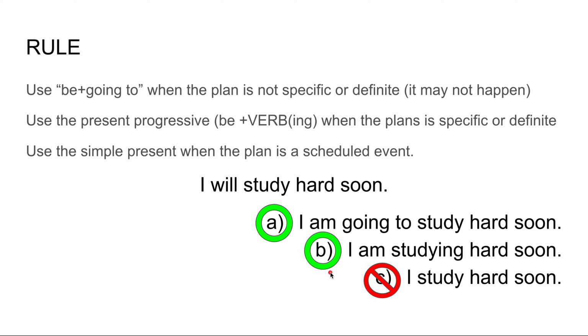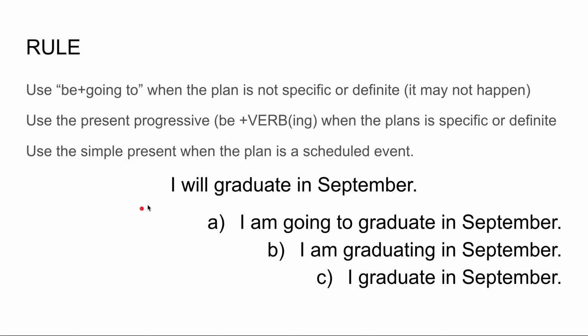Okay. The best answer I think is A, because there is not enough to tell me that it's a definite plan that will not change. Okay. Let's look at this next one. I will graduate in September. Okay. A, I am going to graduate in September. B, I am graduating in September. And C, I graduate in September. Here I can use the best one. I think A is good. B is also okay.